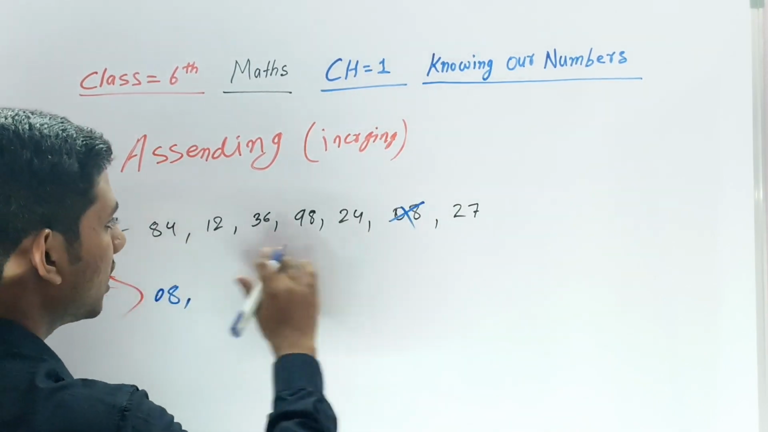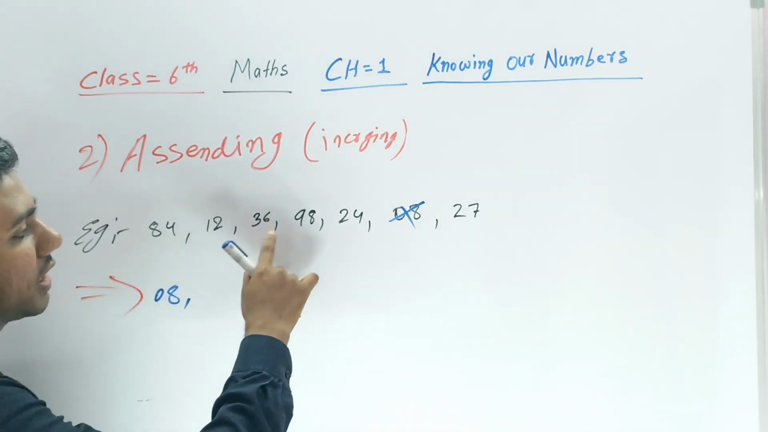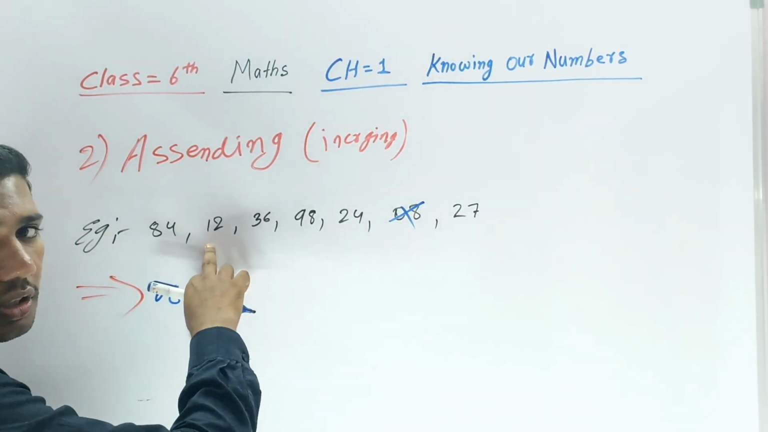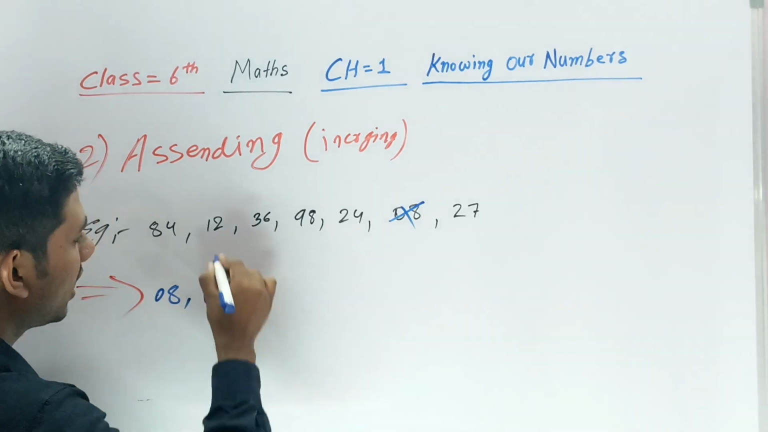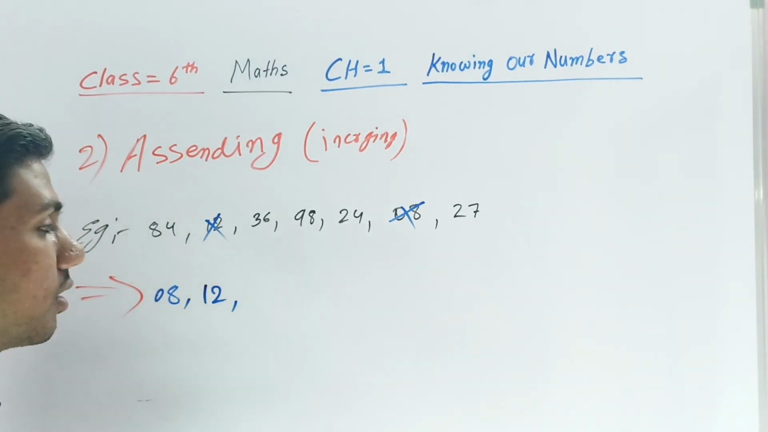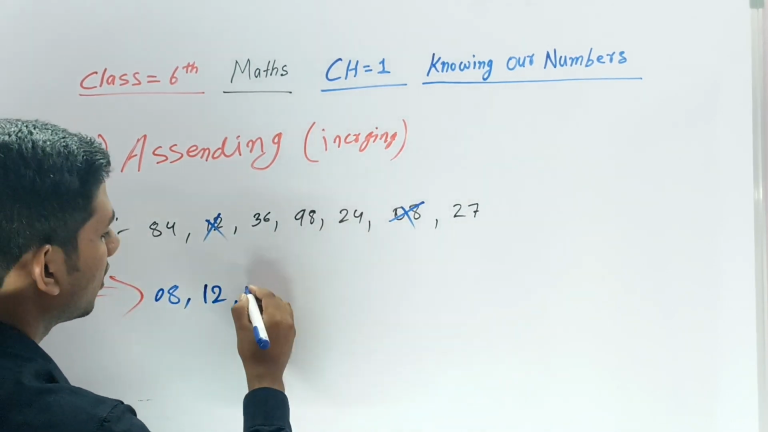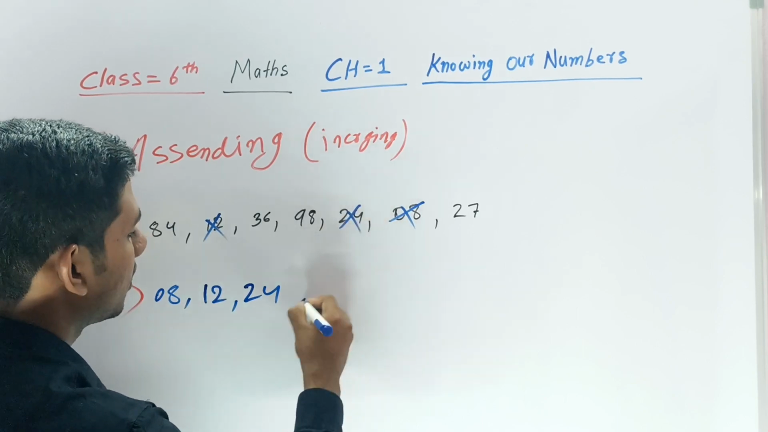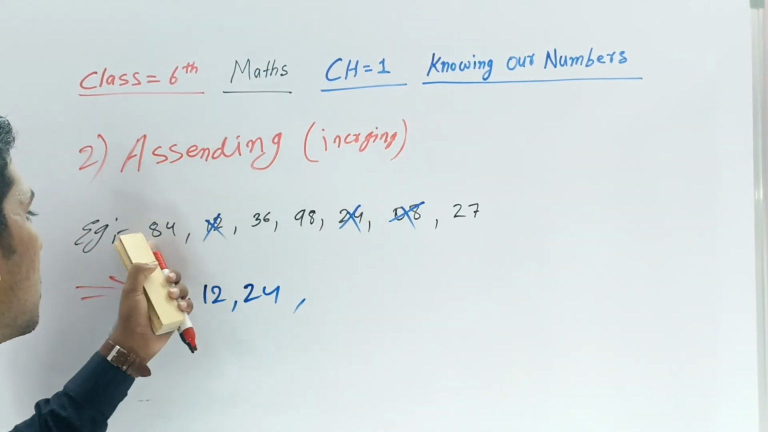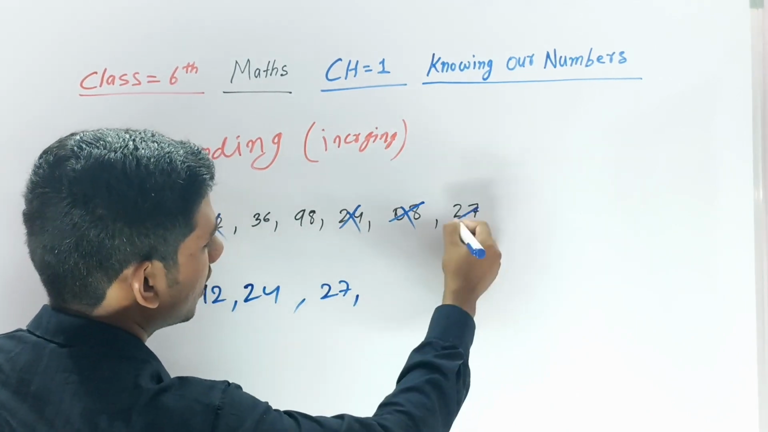Now in these numbers, which is smaller: 84, 12, 36, 98, 24, 27? 12 is smaller, write 12, then cut it. Then after 12, which is smaller: 84, 36, 98, 24, 27? 24 is smaller, write 24 and cut it. Then which is smaller: 84, 36, 98, 27? 27 is smaller, then cut that 27.